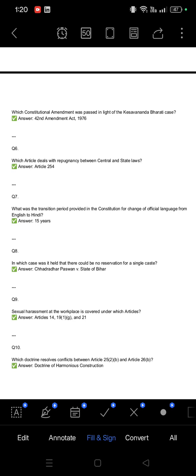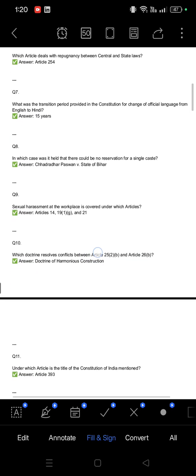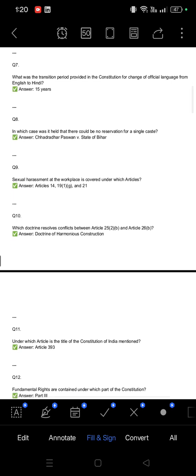42nd Amendment Act 1976. Which article deals with the repugnancy between central and state laws? Article 254. What was the transition period provided in the Constitution for change of official language from English to Hindi? Answer is 15 years. In which case was it held that there could be no reservation for a single caste? The answer is Chitralekha... Shraddhar Paswan versus State of Bihar.